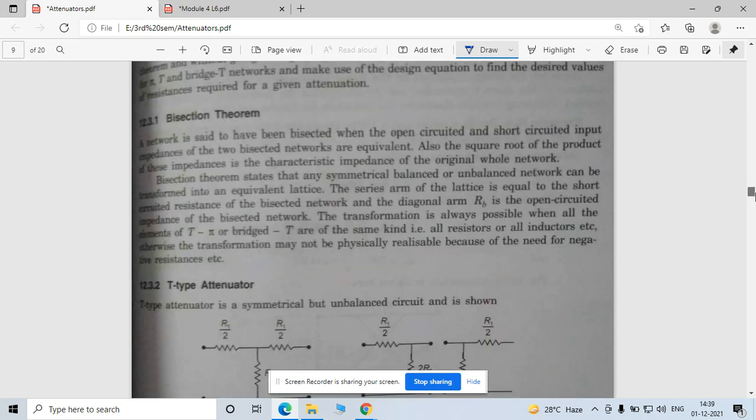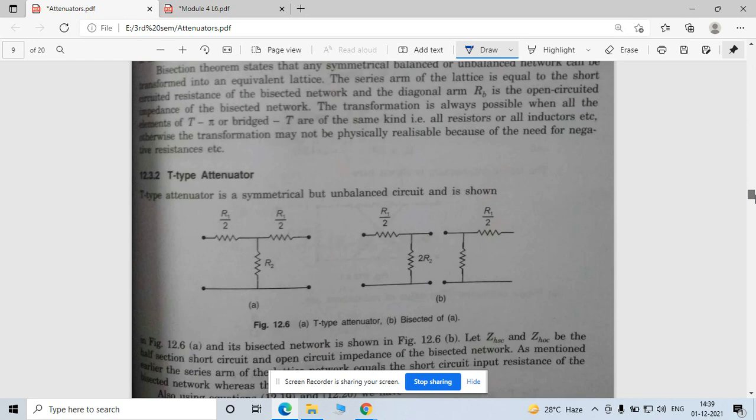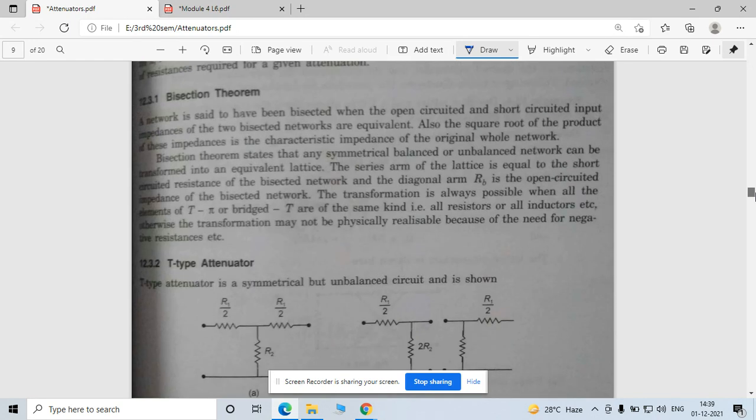Now the bisection method is nothing but you divide one network into two parts. Okay, see, the network is said to be bisected when you open circuit and short circuit it, and the input impedances of the two bisected networks are equivalent. So generally, we use this concept in solving the network. Okay.